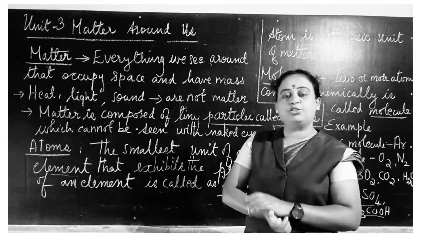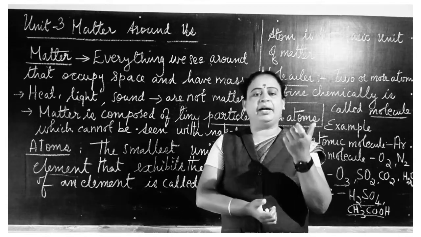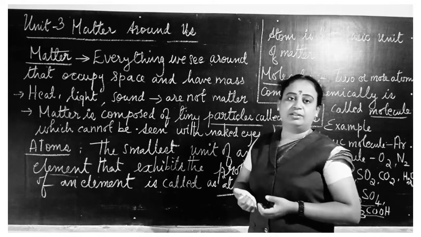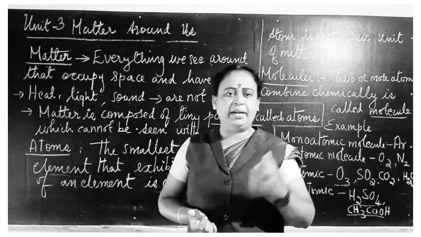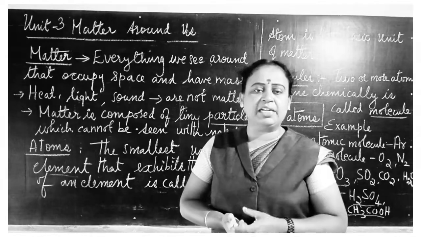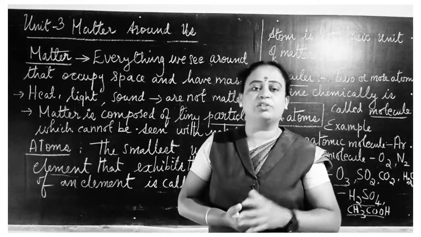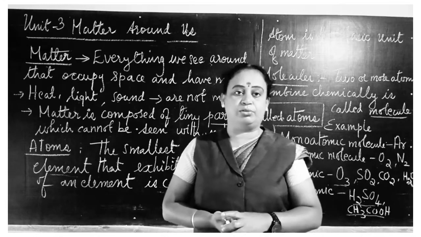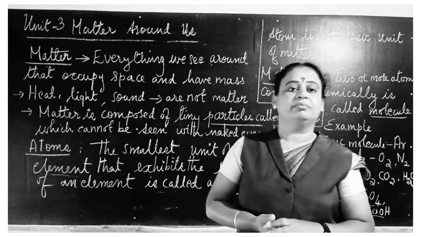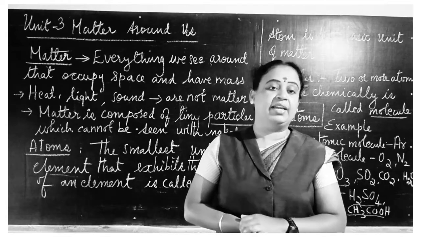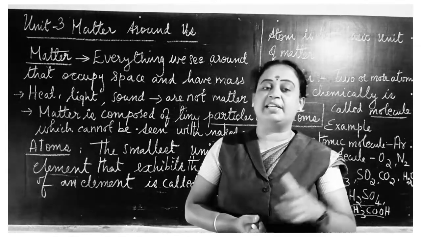Matter is composed of tiny particles which cannot be seen with the naked eye. So matter is made up of tiny particles. These tiny particles we cannot see with the naked eye. Then how can we see these tiny particles? Of course, by using a microscope, an electron microscope. Using these microscopes we can see the tiny particles which are present inside matter.